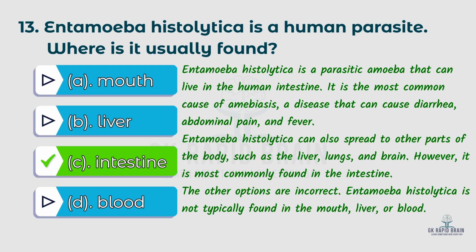Entamoeba histolytica can also spread to other parts of the body, such as the liver, lungs, and brain. However, it is most commonly found in the intestine. The other options are incorrect. Entamoeba histolytica is not typically found in the mouth, liver, or blood.